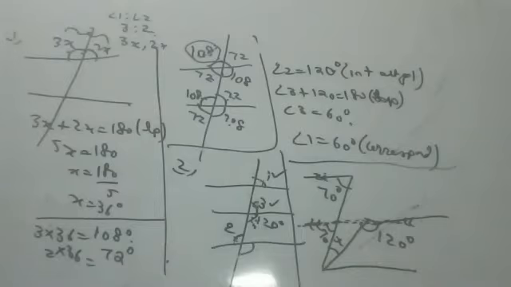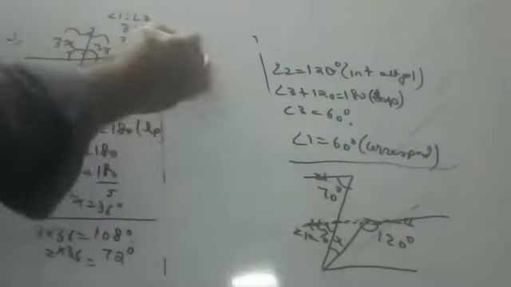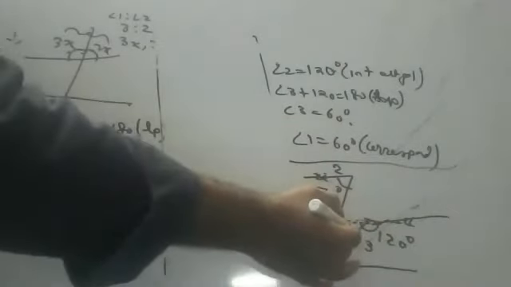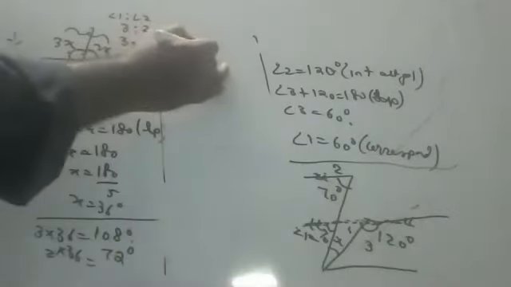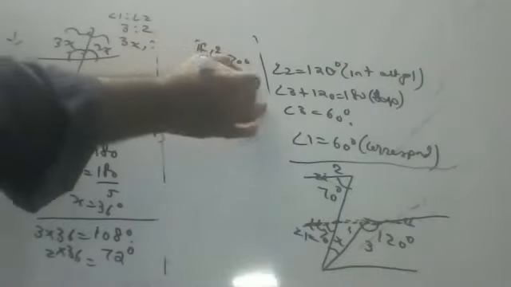Corresponding angles. Okay, children, try to understand. If this is 70, I am writing this as angle 1, this as angle 2, this as angle 3, and this as angle 4. Please see, children, if angle 2 is 70, angle 1 is also 70 by corresponding angles.